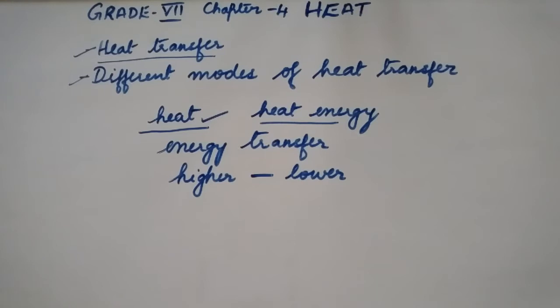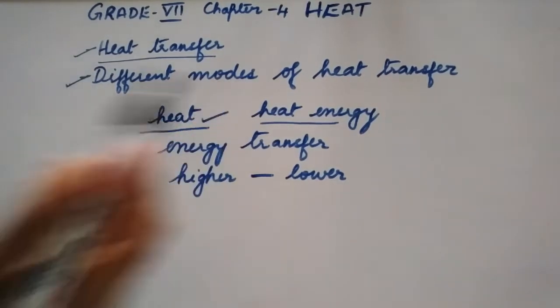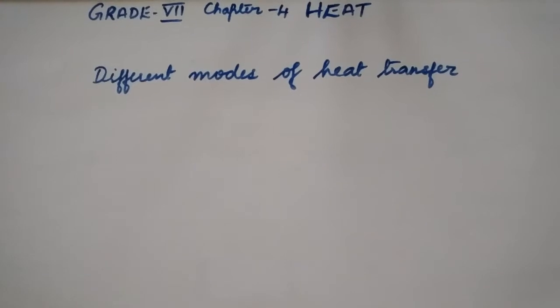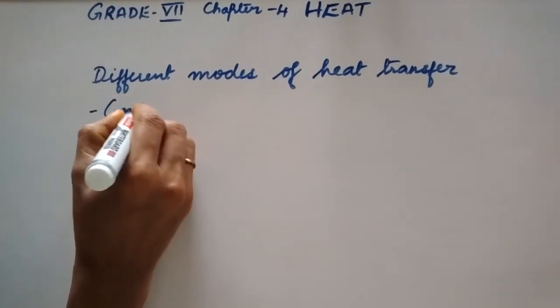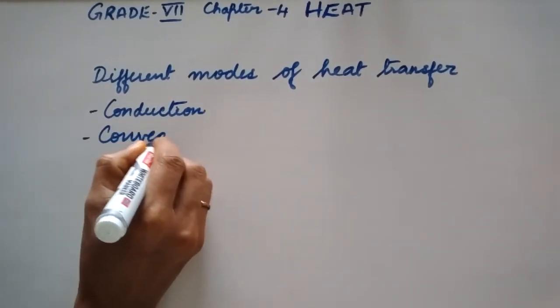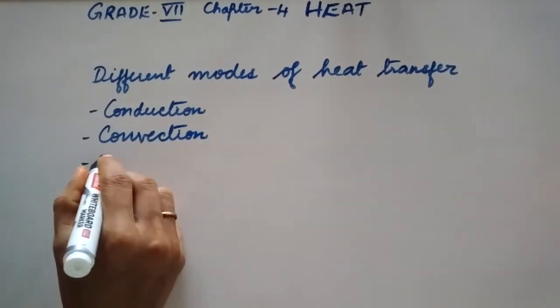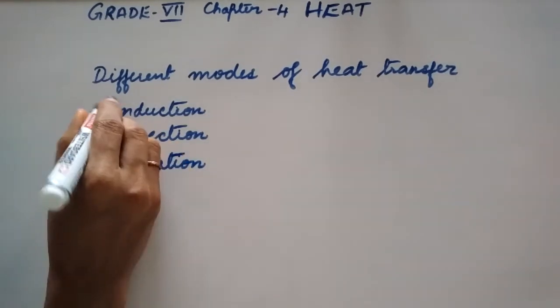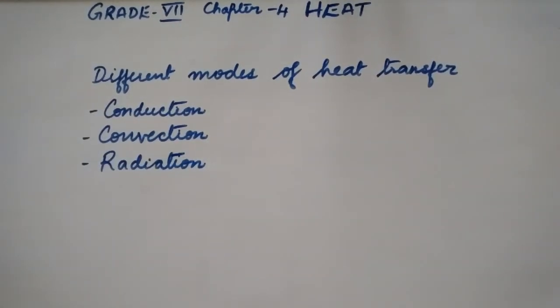Now next, let us learn in detail the different modes of heat transfer, that is, the flow of heat energy. There are three ways in which heat transfer can take place. They are conduction, convection and radiation. Now let us study each of these methods in detail.